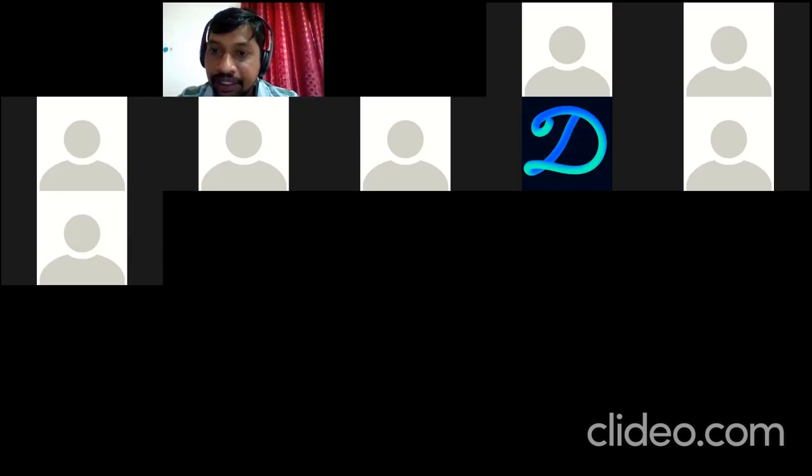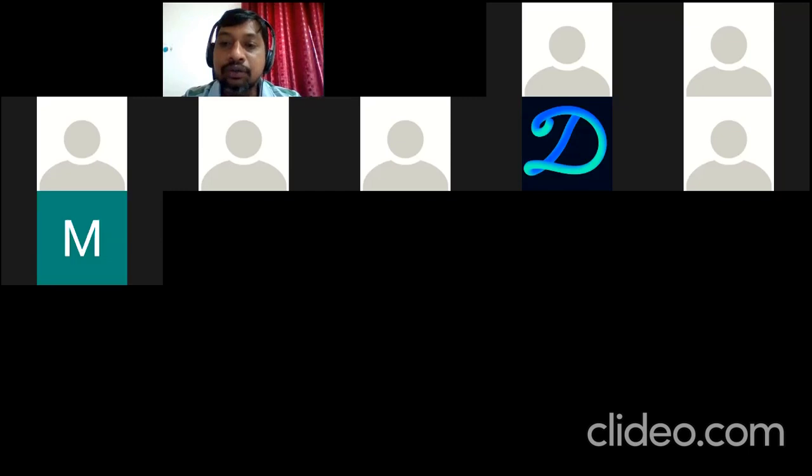Sir, can we pop out the required element without popping out the tops? Only the top element is exposed. If you want to delete the middle element from the stack, it is not possible. If you want to delete the middle element, all that you need to do is first remove the top elements above that middle element. Then only it is exposed. That is why it is called linear. Last in first out. Only the last element is deleted first.